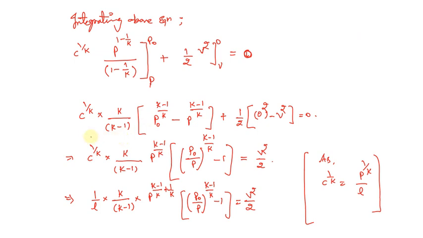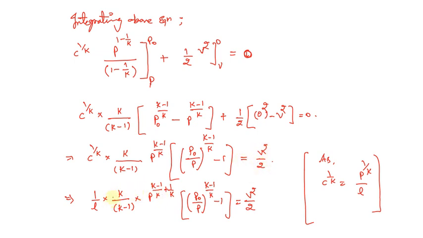Further, when we solve it, we get C to the power 1 by k into k divided by k minus 1, and if we take p to the power k minus 1 divided by k as common, p naught goes in the denominator. So we get p naught divided by p to the power k minus 1 divided by k, minus 1, and that equals, since this term is negative, if we take it to the right hand side it becomes positive, V squared divided by 2.